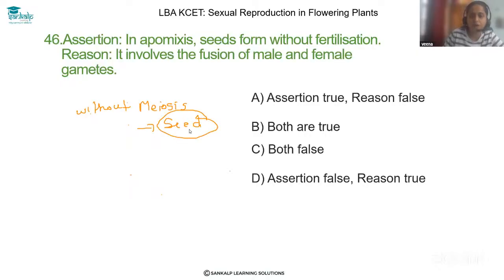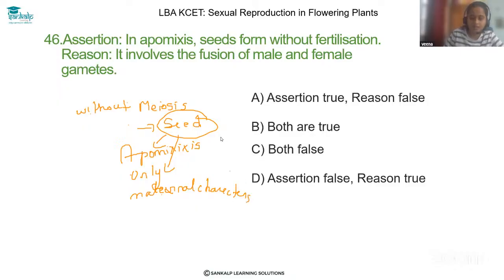That process is called apomixis, so this assertion is true. In apomixis, without the fusion of male and female gametes, the seed is going to form, and this resulting seed will have only maternal characters, as there is no male and female gamete fusion.